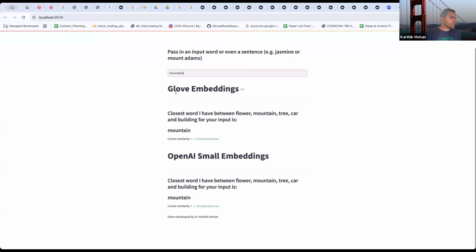Okay, so based on GloVe embeddings, the closest word I have between flower, mountain, tree, car, and building is mountain. The cosine similarity is 0.87. And then for OpenAI small embeddings, the 1500 dimensional embedding, again I get mountain. So the baseline is checking out fine, and the cosine similarity is also pretty high. It's higher than 0.5, which gives us confidence.